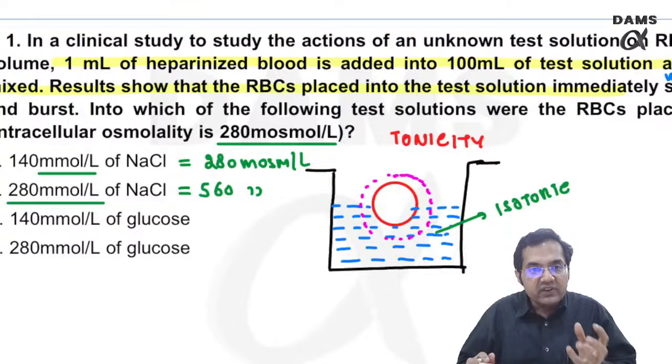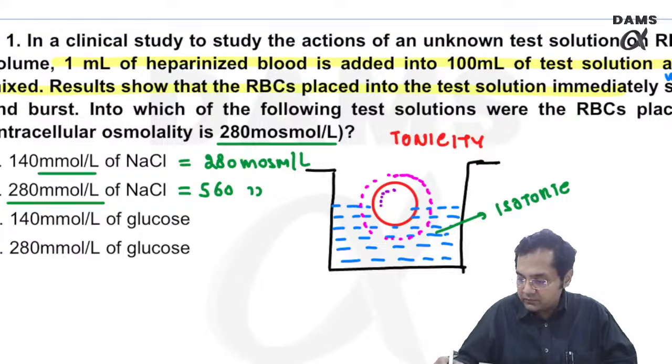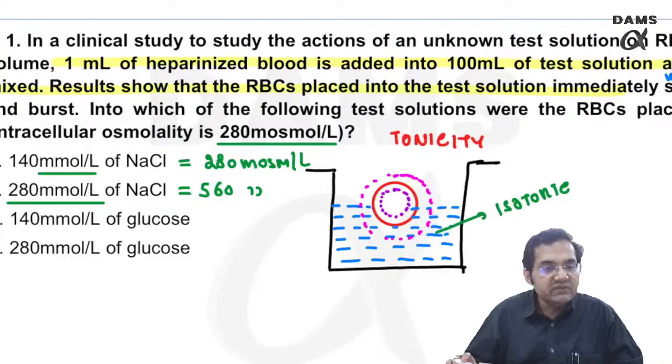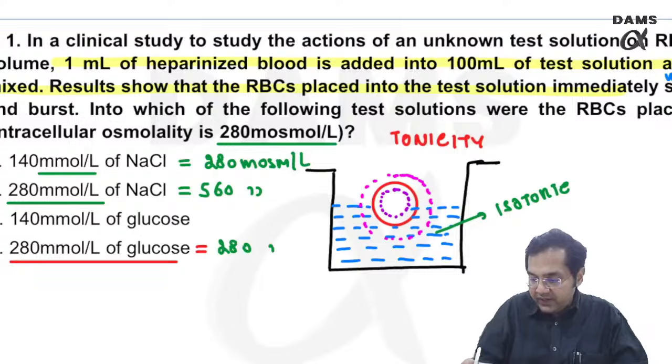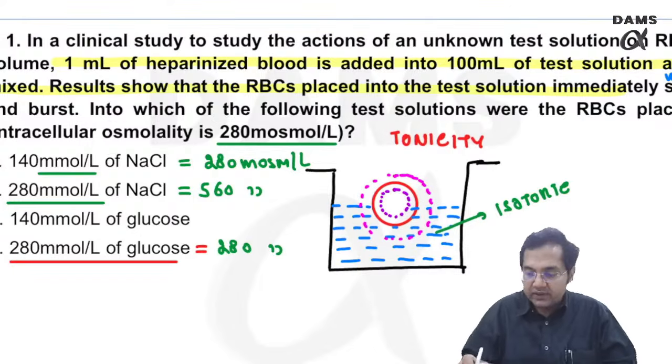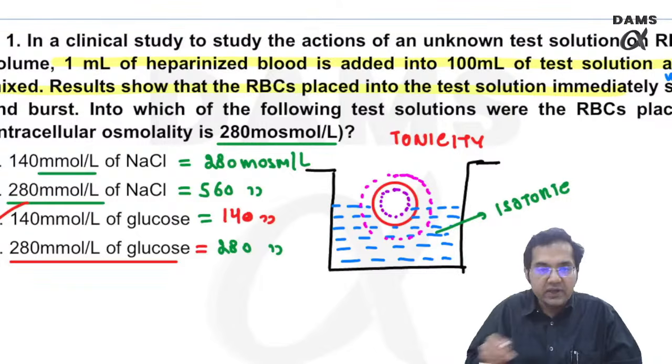So this will make my RBC shrink, something like this. And now we have two options, 140 millimole per liter of glucose versus 280. Remember, glucose is normally non-dissociable. So 280 millimole per liter is the same as 280 milliosmole per liter. But 140 millimole of glucose, which is the correct answer here, is the same as 140 milliosmole per liter.